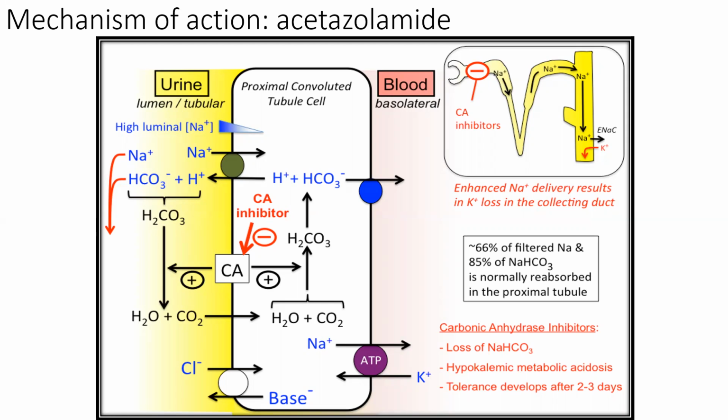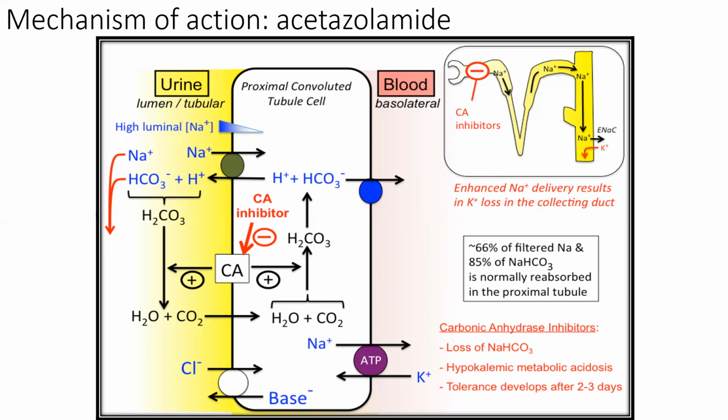Then this carbon dioxide comes into the intracellular fluid and reacts with water to form H2CO3 in the presence of carbonic anhydrase, and this carbonic acid breaks down in the intracellular cell to form bicarbonate and proton. The intracellular bicarbonate goes through a special transporter, then reaches the interstitial fluid, then goes to the blood.